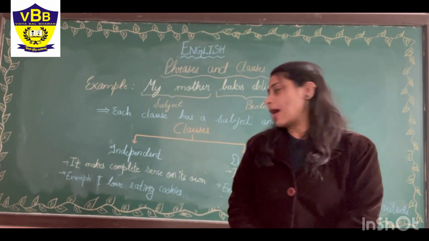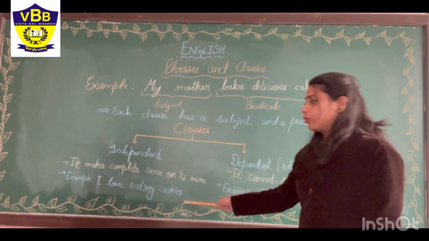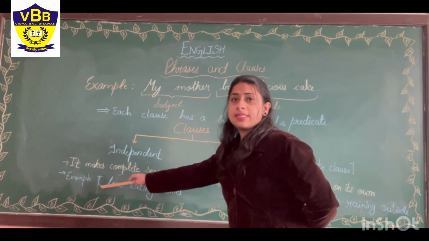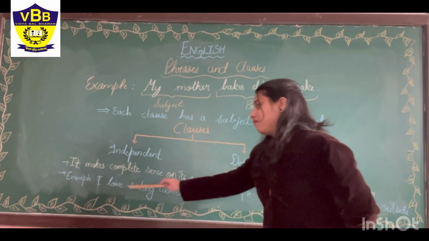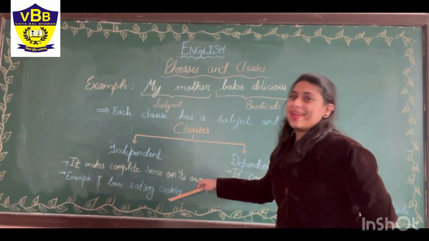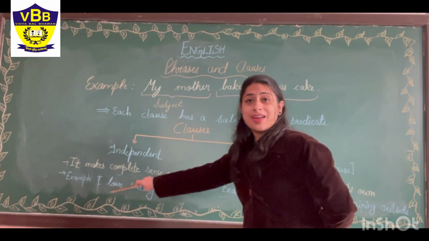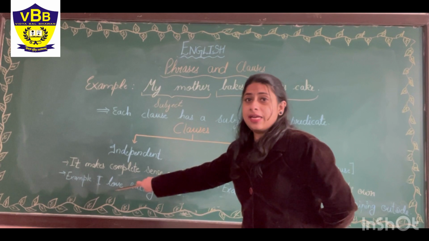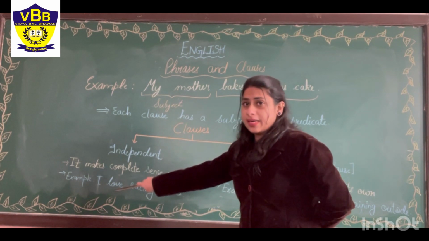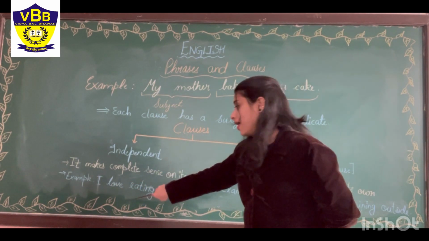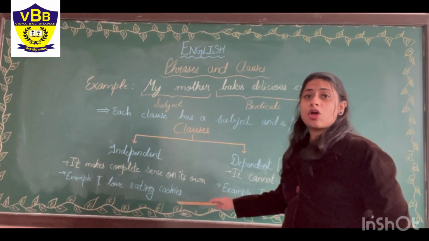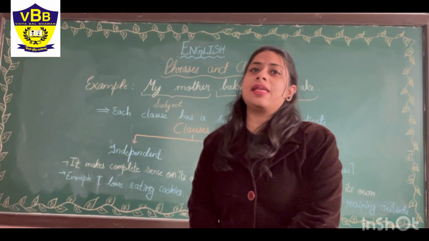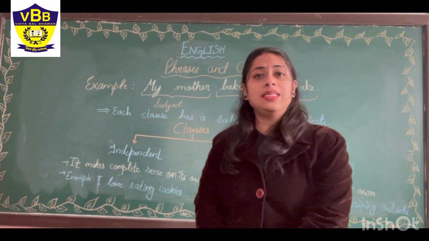Okay, let's take one example. I love eating cookies. Here the subject is I, and love eating cookies will be your predicate, right? So here we get both subject and predicate, and we don't need anything to complete it. It is complete in itself. I love eating cookies. So this is your independent clause, because it doesn't need any help. It makes complete sense on its own.